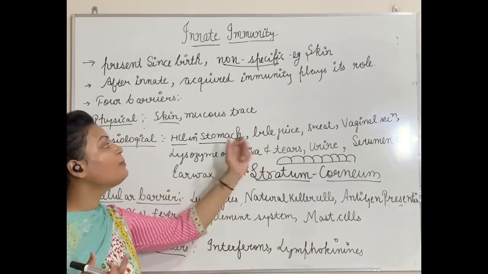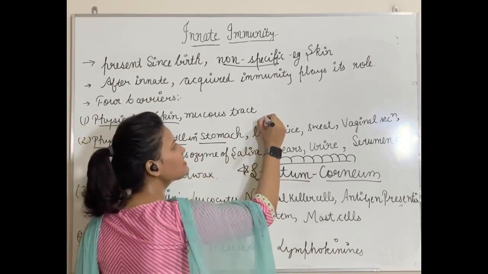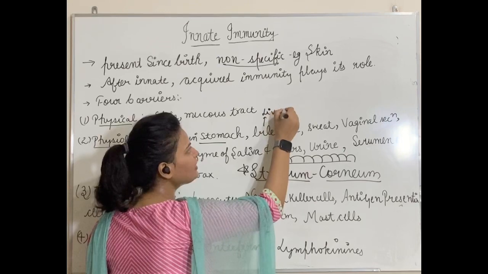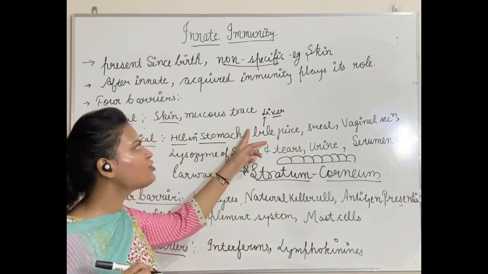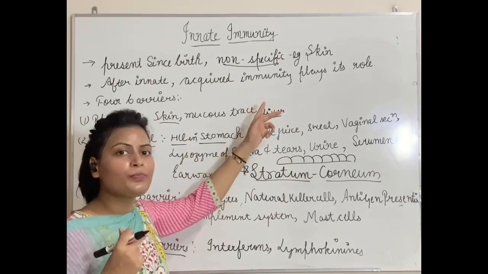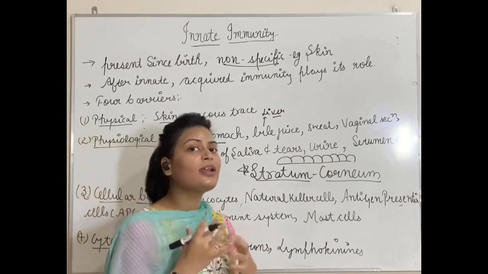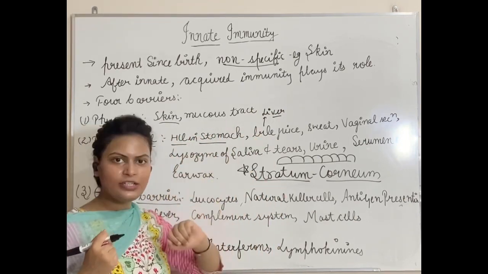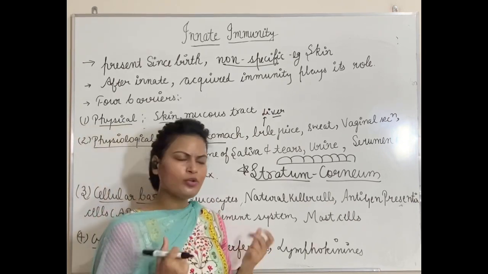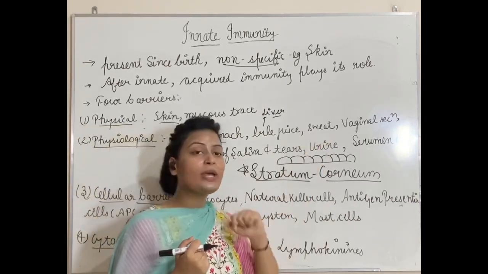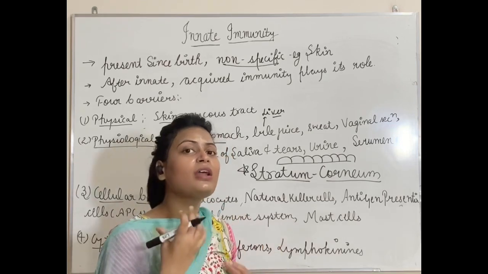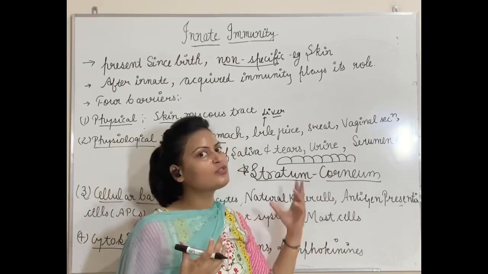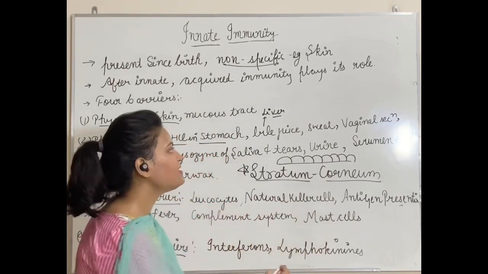Next, we can talk about bile juice. Bile means always liver. Wherever you read the word bile, it is always associated with the liver. So bile juice is alkaline in nature. Like HCl was acidic in nature, bile juice is alkaline in nature. It will also prevent growth of microorganisms. Sweat. Okay, sweat has certain ions, certain salts in it, so it will also prevent growth of microorganisms.